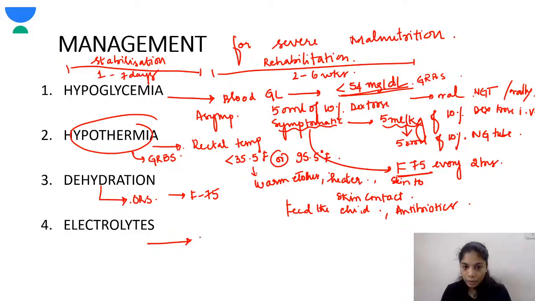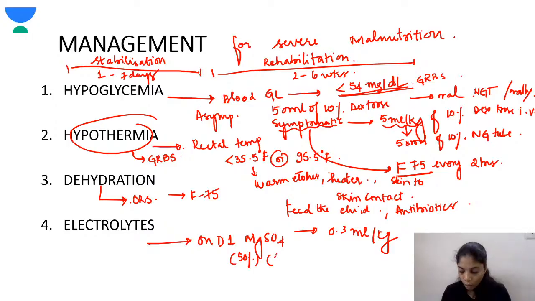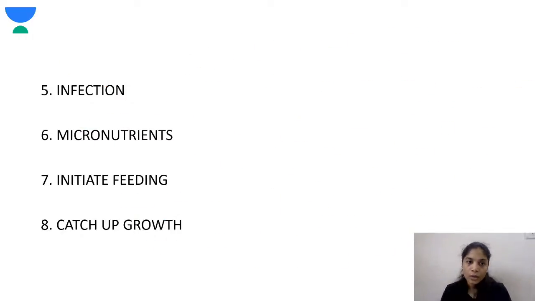So electrolytes: on day 1 itself, magnesium sulfate should be given. That's 50% magnesium sulfate at 0.3 ml per kg. So 1 ml will have 4 milliequivalents. So 0.3 ml per kg should be given IM. Next, infection should be avoided in these children, so antibiotics should be added.